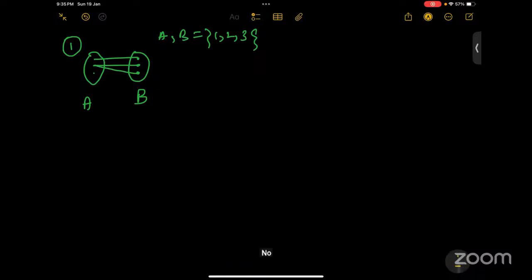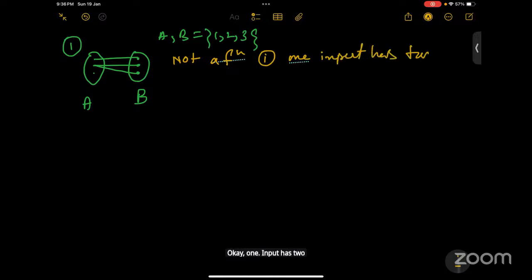No, ma'am. Reason? Because a single input one can get two different outputs. So the first reason is: one input produces two different outputs. And the second reason, is there anything else? One input does not produce any output. This is the only reason, I guess.